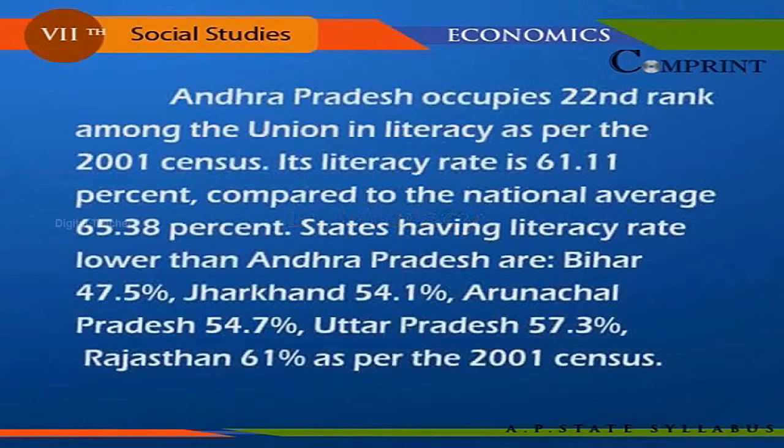Literacy. Andhra Pradesh occupies 22nd rank among the 28 states of the Union in literacy as per the 2001 census. Its literacy rate is 61.11% compared to the national average of 65.38%. States having literacy rate lower than Andhra Pradesh are Bihar 47.5%, Jharkhand 54.1%, Arunachal Pradesh 54.7%, Uttar Pradesh 57.3%, Rajasthan 61% as per the 2001 census.